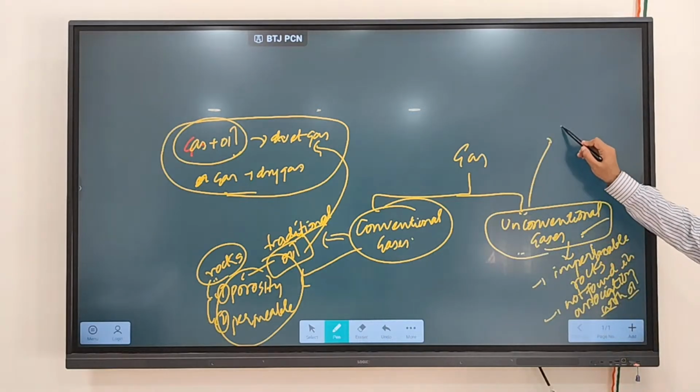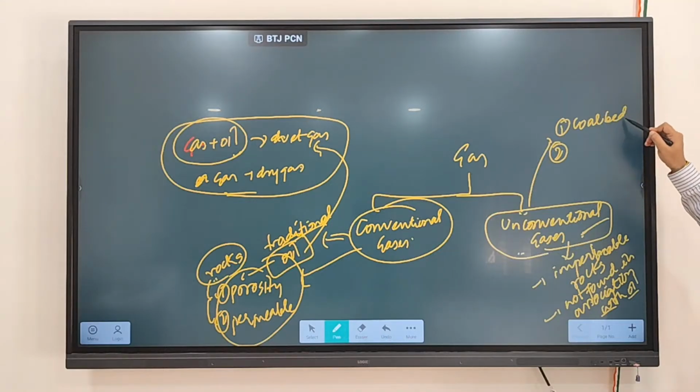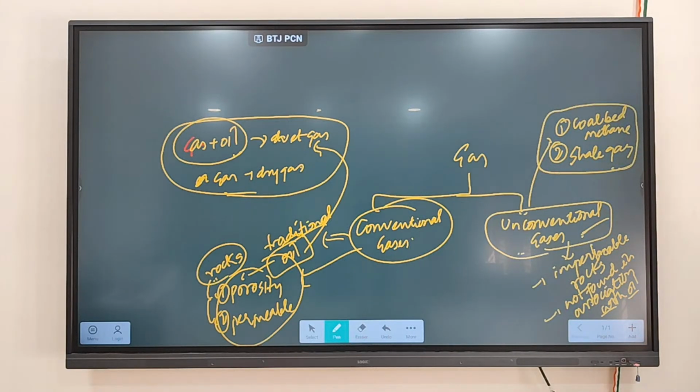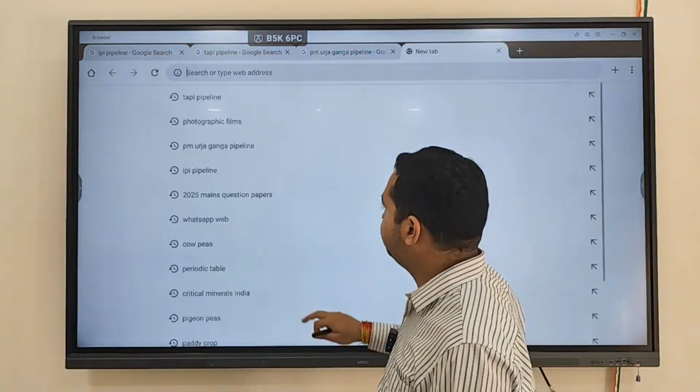Fine. And these are of two types. One is coal bed methane and another is shale gas. These are the two types of unconventional gases. Clear? Now, if you have a little bit of an idea of how crude oil prices fluctuate, like if you see the crude oil prices in 2012, 2013?